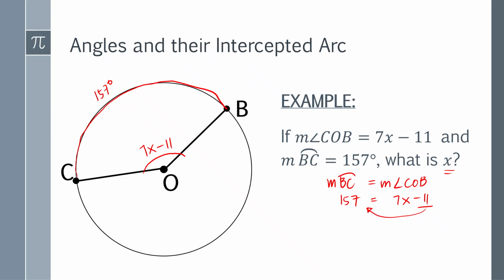So 157 plus 11 is equal to 7x. 157 plus 11 is 168, equal to 7x. If you divide both sides by 7, therefore your value of x here is